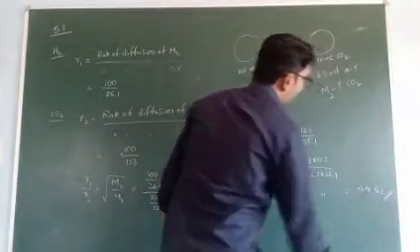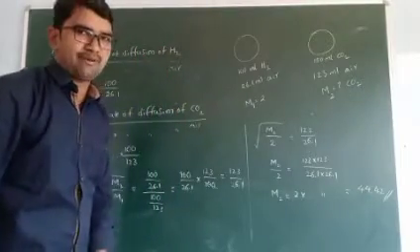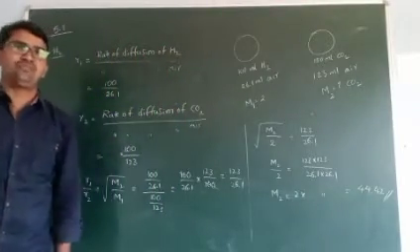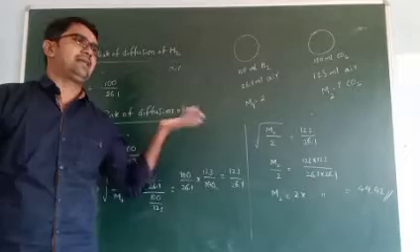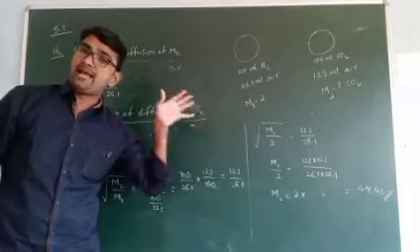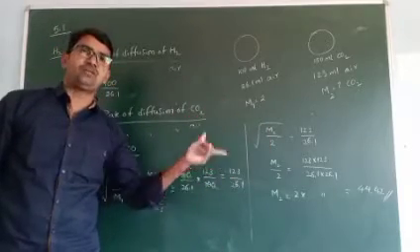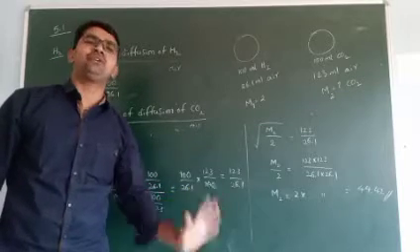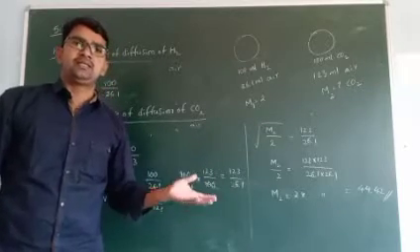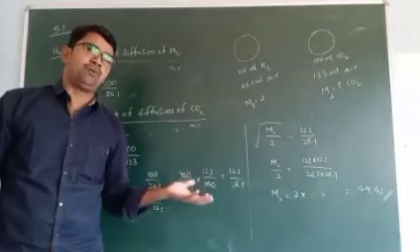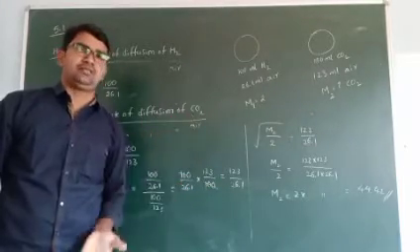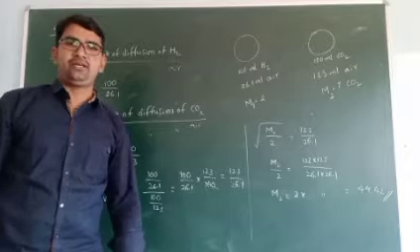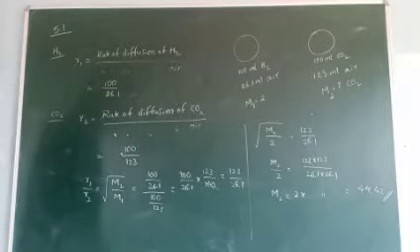44.42. I think you expected, sir, that the molecular weight of carbon dioxide is 44. Then why are you calculating this? But the accurate value is present here, that is 44.42. Of course, it is approximately equal to 44. But in this type of problems, the answer is given in decimals. That's why you have to calculate. Okay, so this problem is completed.